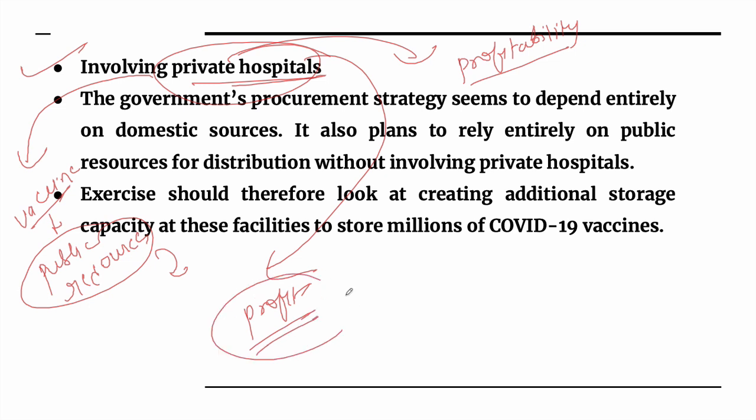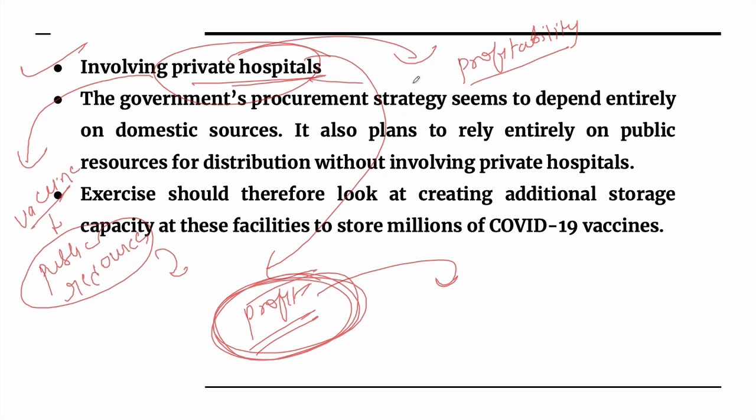So they will try to extract maximum profit. And because of this approach, there may be a possibility that those who have economic power, or we can say those who can afford, will be vaccinated and the rest will be left. So certain steps need to be taken.